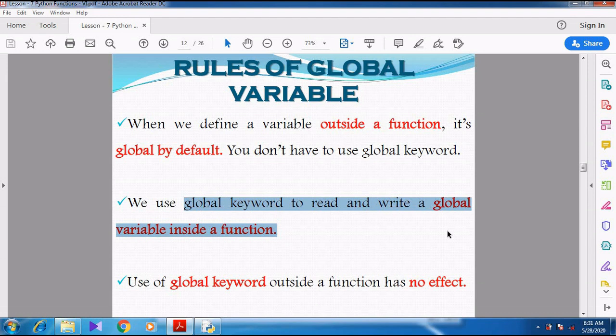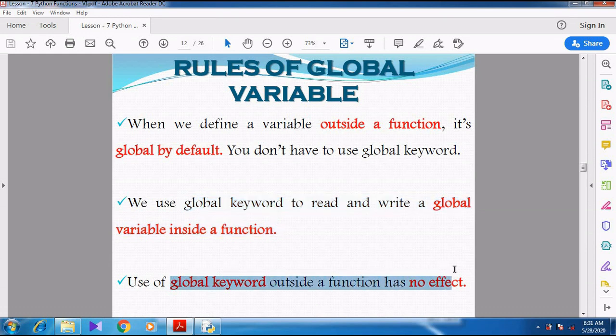Then automatically the variable which is defined inside the function changes to a global variable. And if we use the global keyword on a variable declared outside the function, it does not have any effect on the variable.